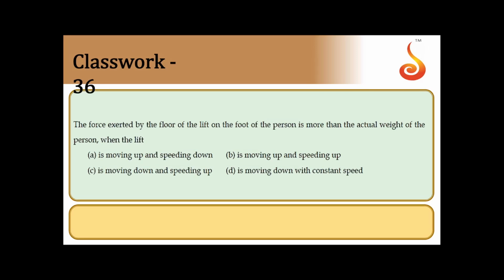The force exerted by the floor of the lift on the foot of the person is more than the actual weight when the lift is moving up and speeding down, moving up and speeding up, moving down and speeding up, or moving down with constant speed. See, in a lift, when the lift is moving upwards, then the apparent weight, that is the force exerted by the lift on the person, will be equal to m into g plus a, where a is the acceleration of the lift. When it is moving downwards, then W dash is equal to m into g minus a.